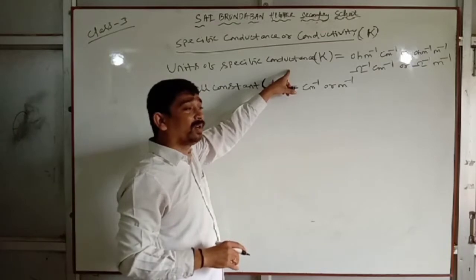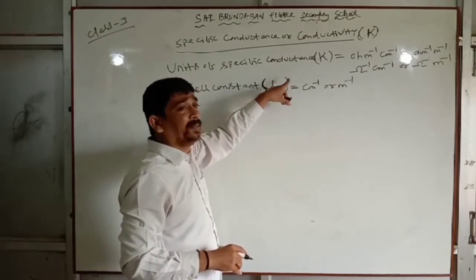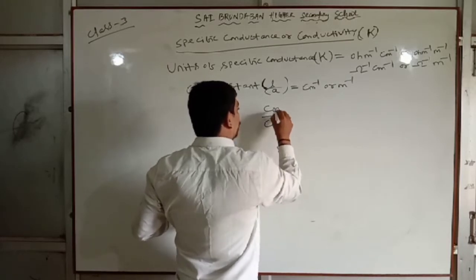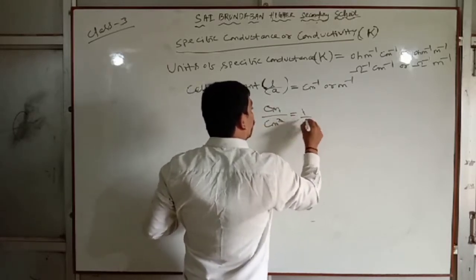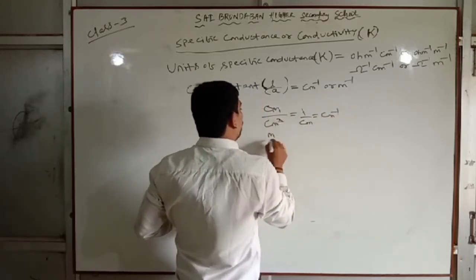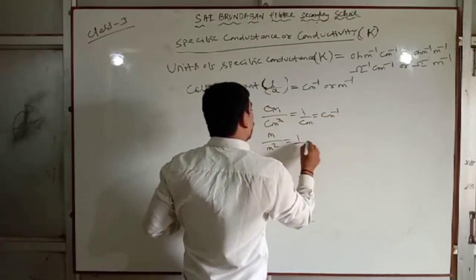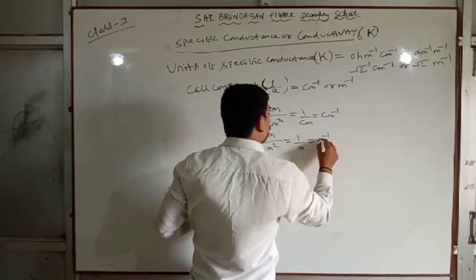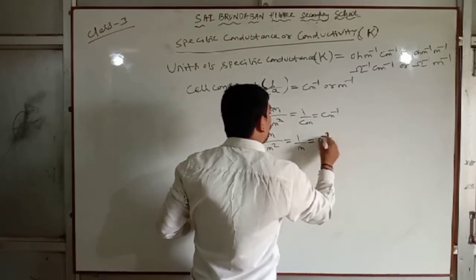Length of the conductor is centimeter, area is centimeter square. Centimeter by centimeter square, so this is 1 by centimeter, which is centimeter inverse. Or in case of meter by meter square, 1 by meter, that is meter inverse.